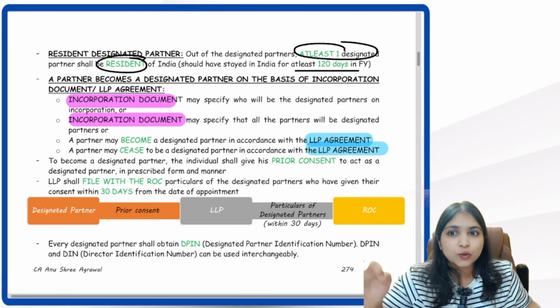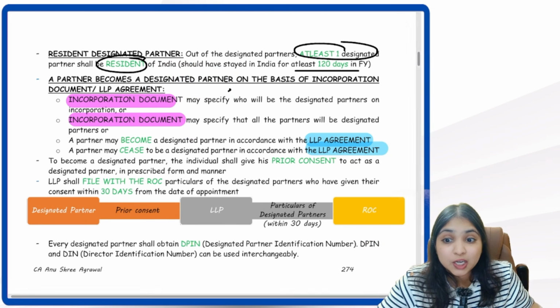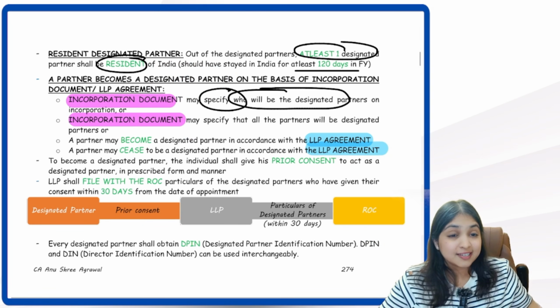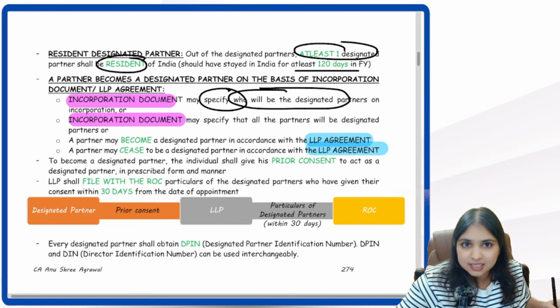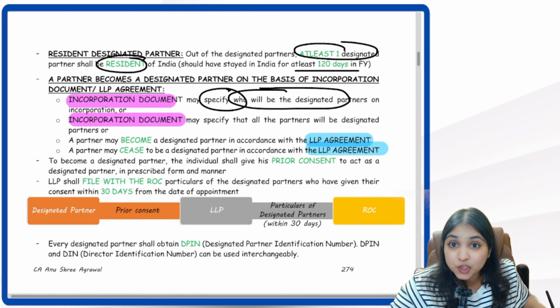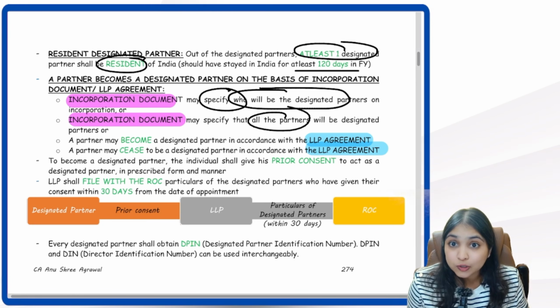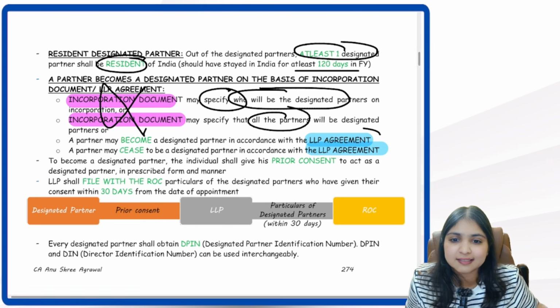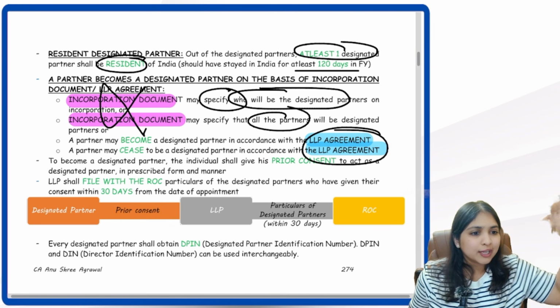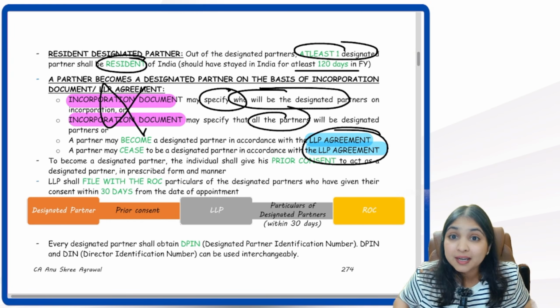Route number one, you can become a designated partner through the incorporation document. Either the incorporation document will specify who will be the designated partner, and will give a list: this person will be designated partner. Or the incorporation document can say that all the partners will be designated partners. But what if the incorporation document is silent? Then in that case, we will come to the LLP agreement. Whoever the LLP agreement specifies, they will become designated partners.